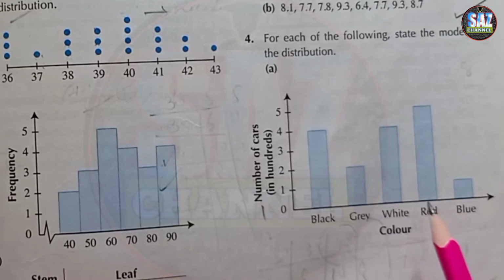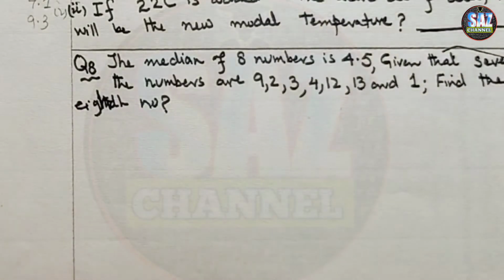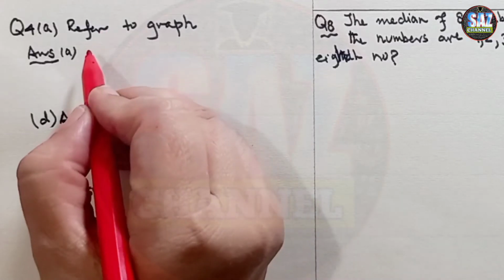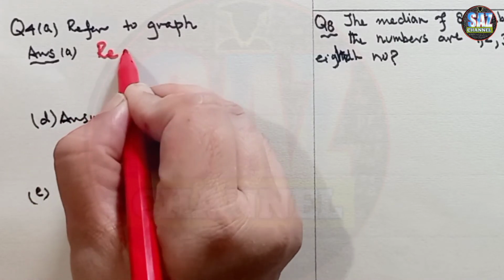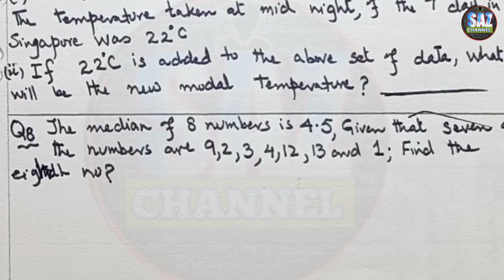I hope you are clear about the discussion of this question, and let me record my answer: red is the mode for this question. For A part, red is the mode. Now moving to the next part, that is D part.